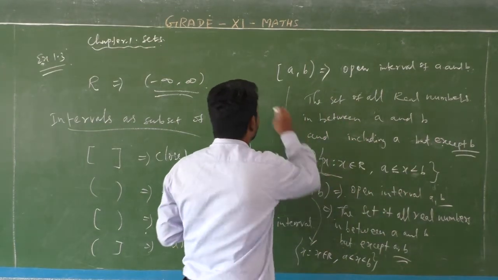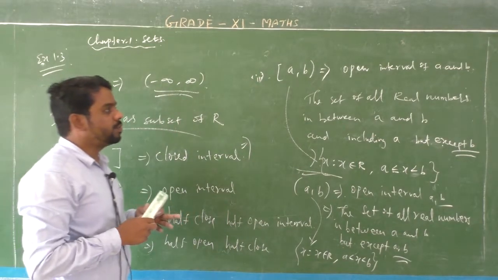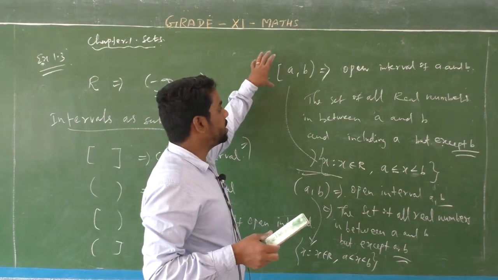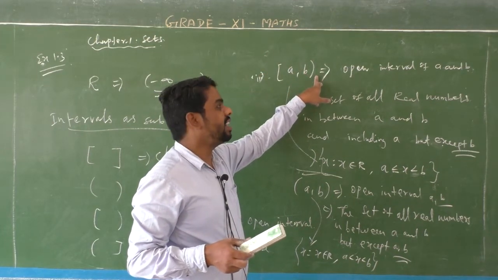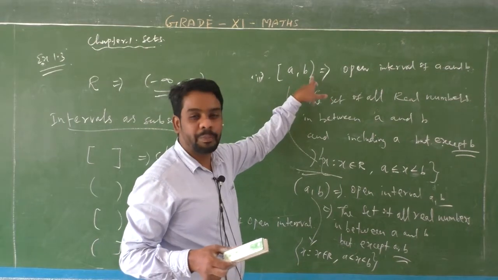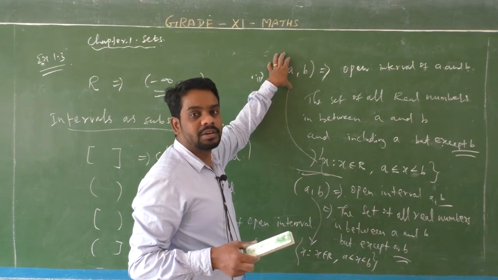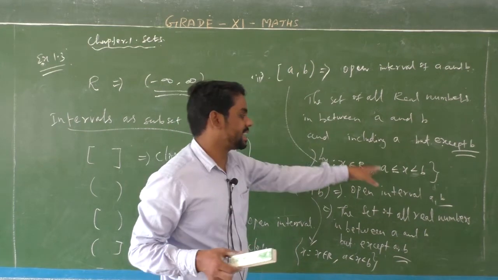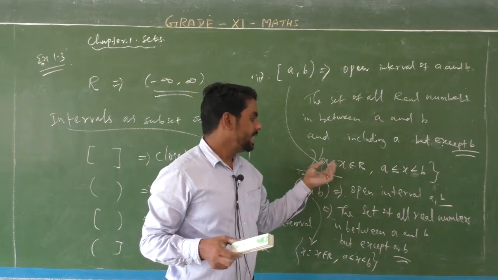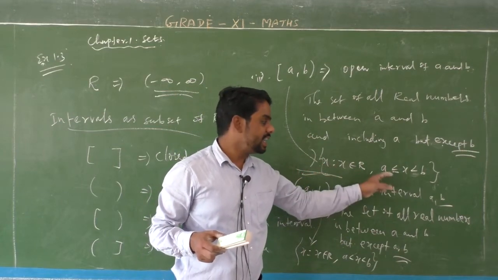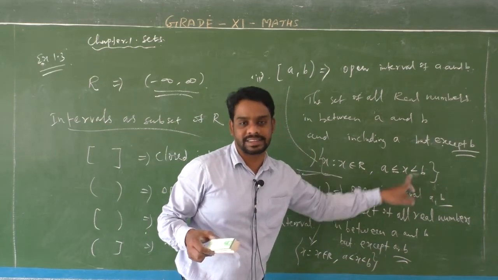This is the third one. Half open, half close. It means the closed interval of A comma B with the open interval, so the set of all real numbers in between A and B with endpoint A only, but B is not a value of this X. B is excluded. So, X such that X belongs to R, A is less than or equal to X, which is less than B. Here B is not involved with this value X.